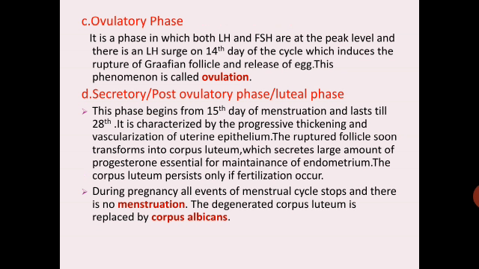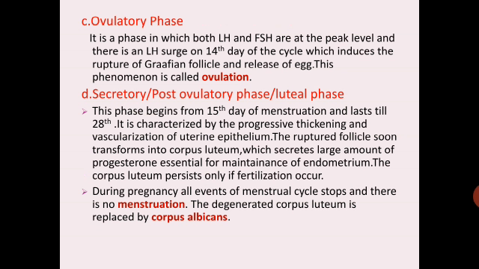So on the 14th day there is LH surge because both LH and FSH are at its peak level, which will induce the rupture of Graafian follicle and release of egg. And this rupturing of the Graafian follicle and the release of egg, the process is called as ovulation. Very important again for 1 mark, it is called as ovulation.